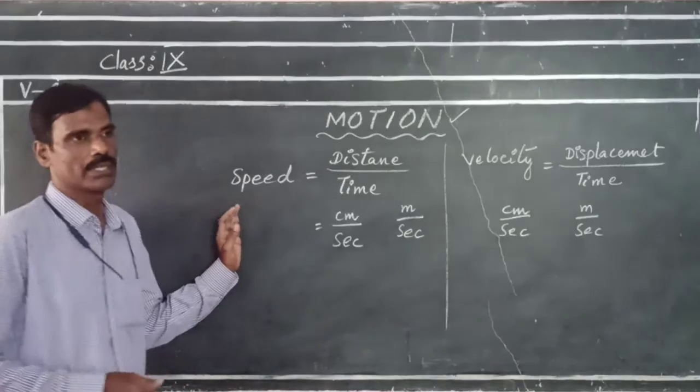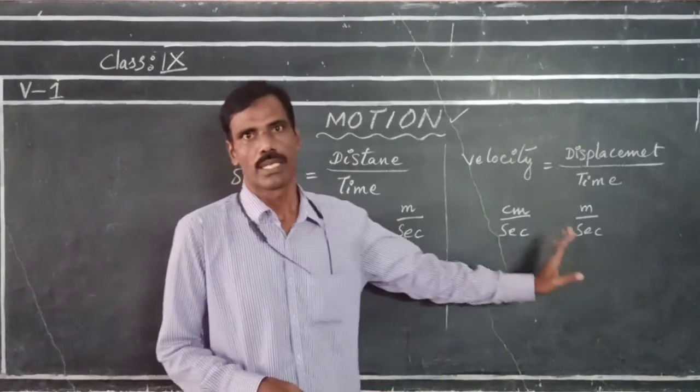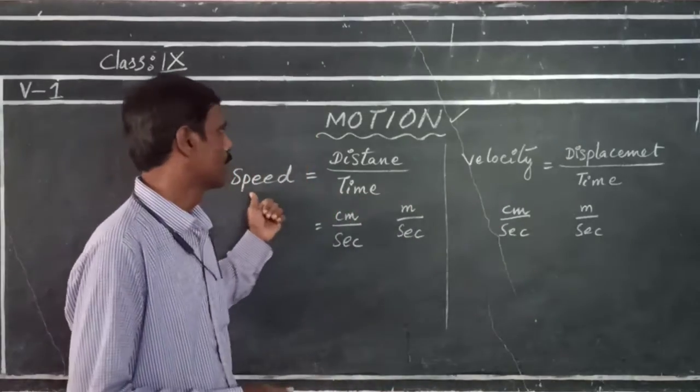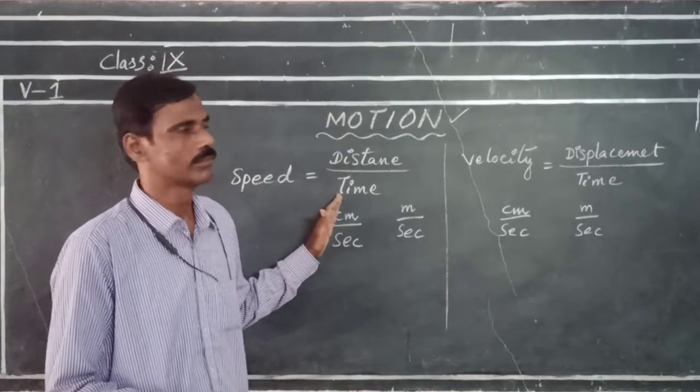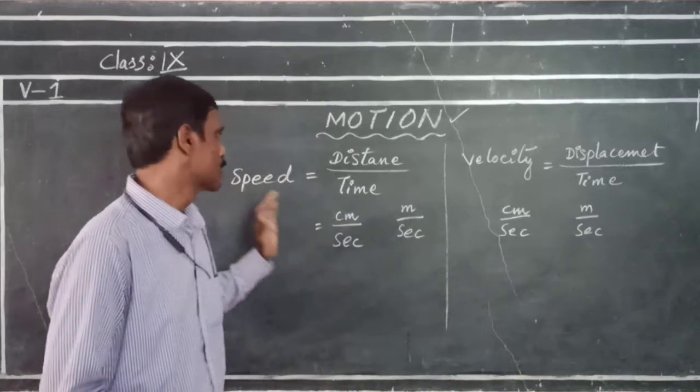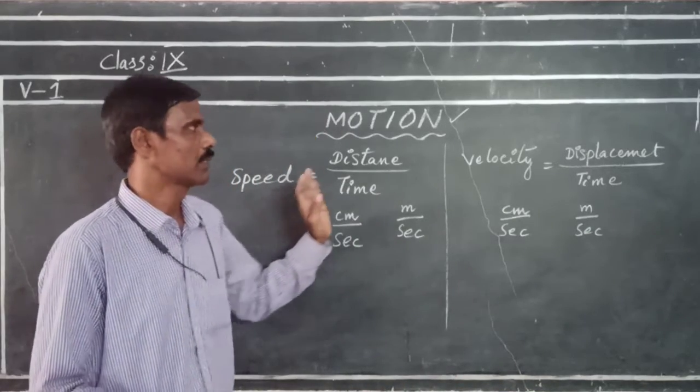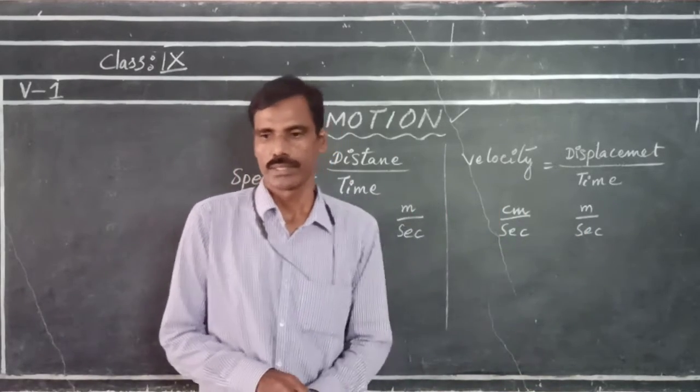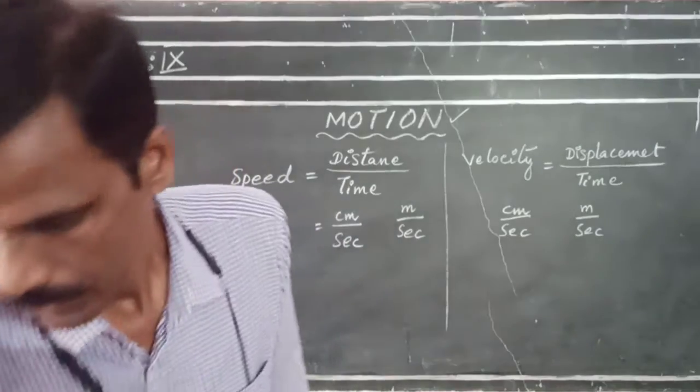Remember the differences between speed and velocity. Speed, distance per unit time. Velocity, displacement per unit time. Speed is a scalar quantity. Velocity is a vector quantity.